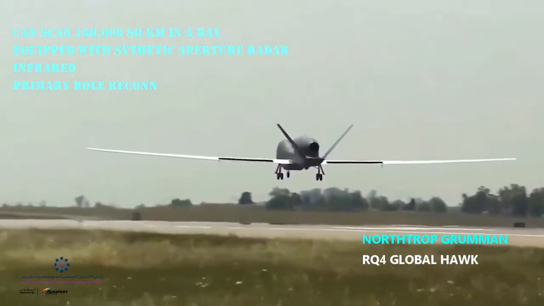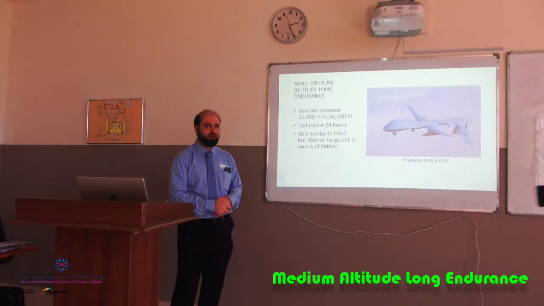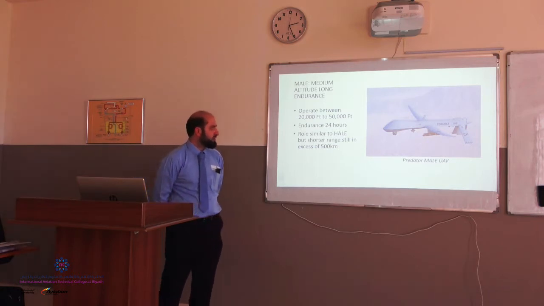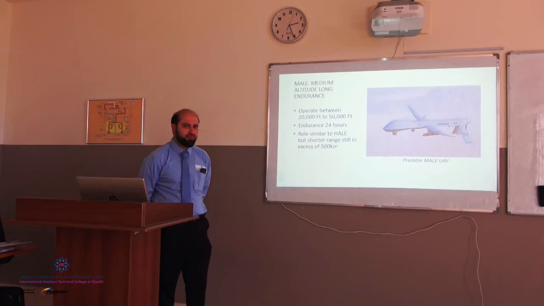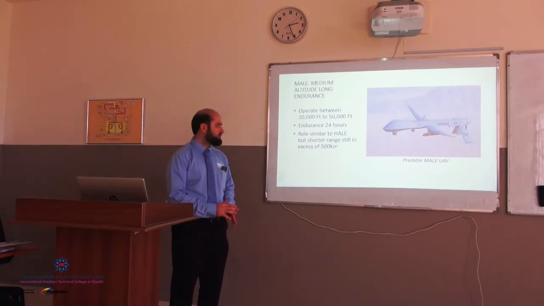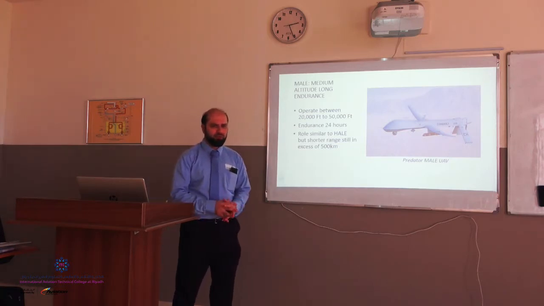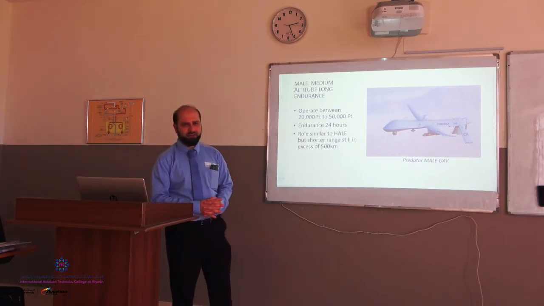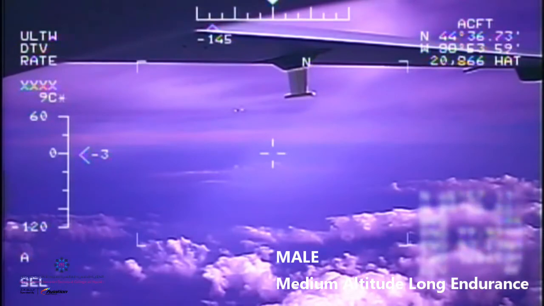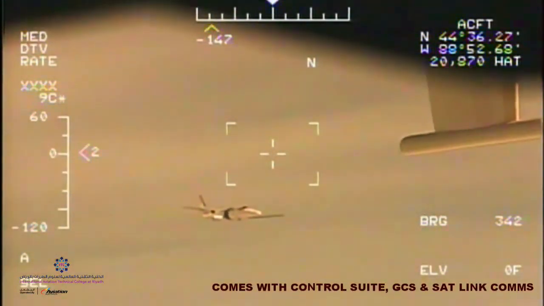The next one is MALE, which is medium altitude long endurance, and this one operates between 20,000 feet to 50,000 feet, and the endurance is also 24 hours, and the role is similar to HALE but shorter range, because we normally use the antennas for this, a radar to control this, normally Omni and similar radars to control the MALE.